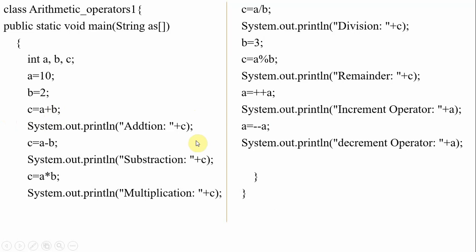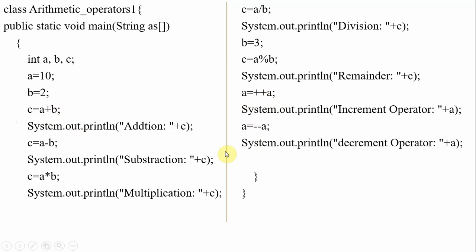If an operator works on two operands, like a and b, those are called binary operators. If an operator works on three operands, more than two, that is called a ternary operator. Here plus is a binary operator and plus plus is a unary operator, because it can be applied to only a single variable.